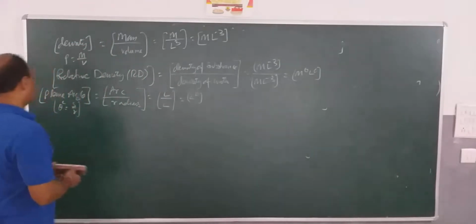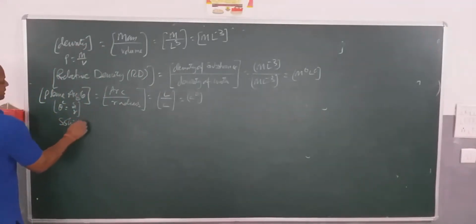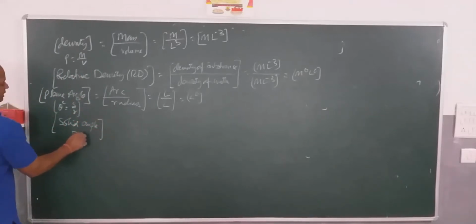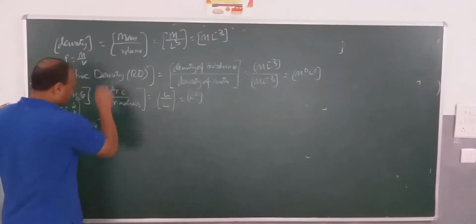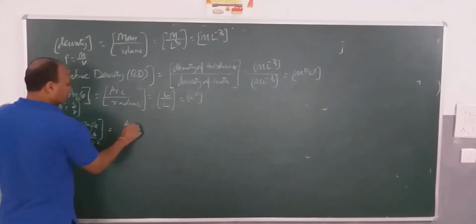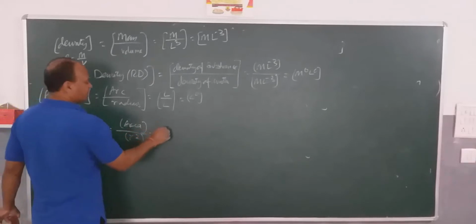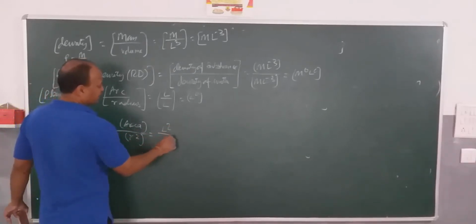Similarly, when I talk about solid angle, I already told you the formula: omega is equal to delta A by r square, which is area divided by distance square. Area dimension formula is L square. Distance is L. If you square it, what do you get? L square.